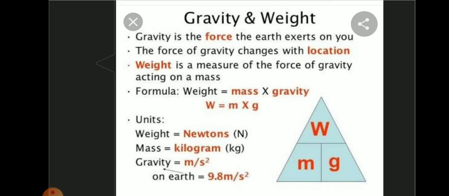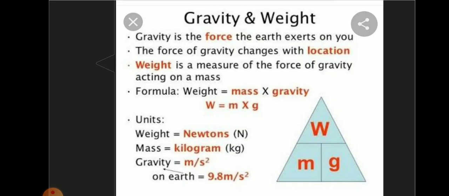The value of acceleration due to gravity on the surface of the moon is 1.625 meter per second square. This is about 0.1654 times the acceleration due to gravity of the earth. So what is the value of acceleration due to gravity on the surface of the earth? It is 9.8 meter per second square. On the moon it is 1.625 meter per second square. So very important value, students. Please note down: the value of acceleration due to gravity on the surface of the earth is 9.8 meter per second square, and on the surface of the moon is 1.625 meter per second square.